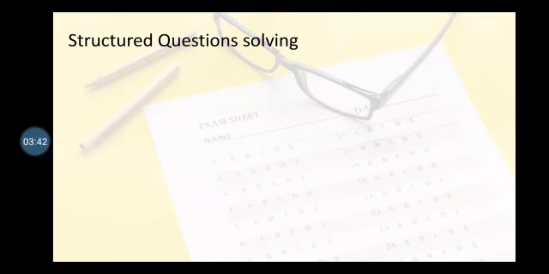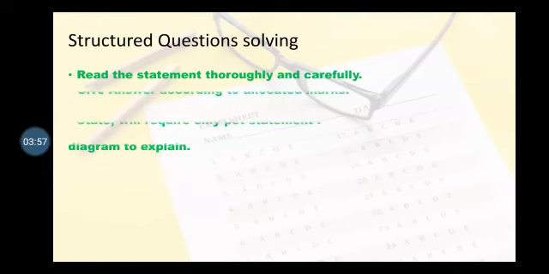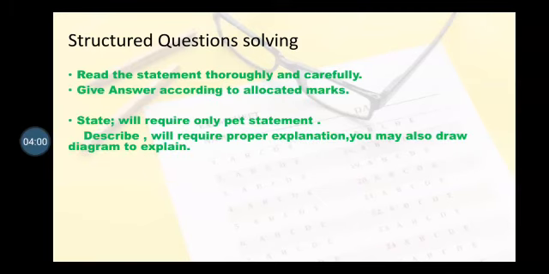Next is how to attempt the structured questions given in paper 2. These are the strategies for solving the questions in paper 2. First of all, read the statement thoroughly and carefully. This is a very important thing: if you do not understand the wording of the statement, read it 2 to 3 times to understand the question. If the question says state, they are demanding a short statement. Describe means you will require a proper explanation. You may also draw a diagram to explain. Describe means you have to explain thoroughly.